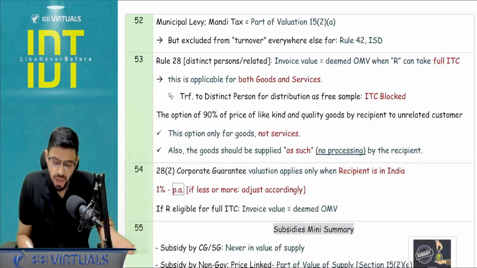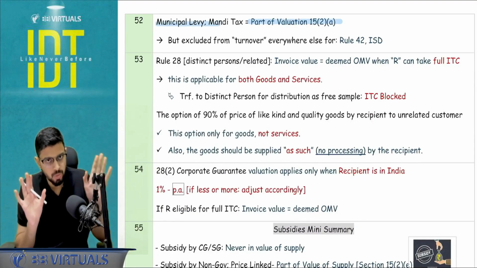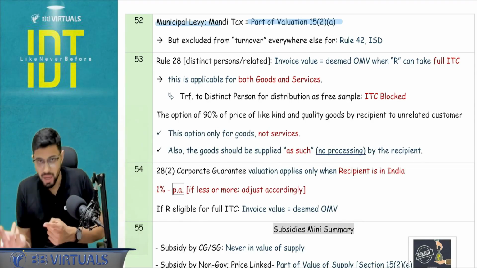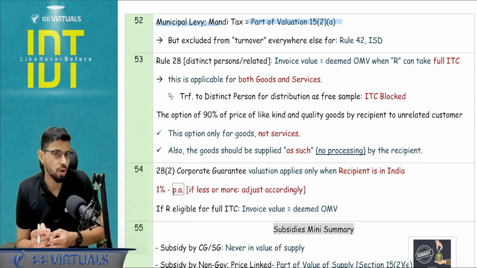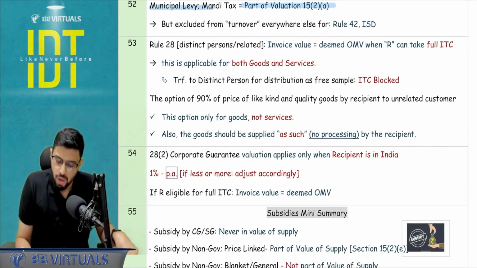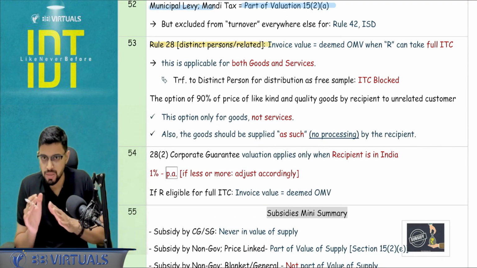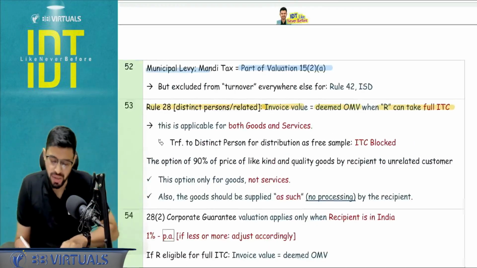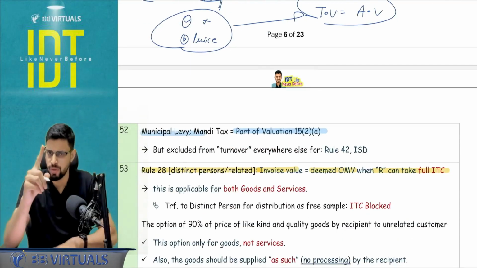Coming to the next part, municipal levy, mandi tax, excise duty, they are a part of the valuation. You are going to be charging GST on that, but they are going to be excluded from the turnover definition in ISD calculations, as well as rule number 42, apportionment calculations. Rule number 28, that you apply for distinct persons or related persons. Invoice value is going to be deemed accepted as OMV only when the recipient is eligible to take the ITC. I want to give you a quick revision of rule number 28.